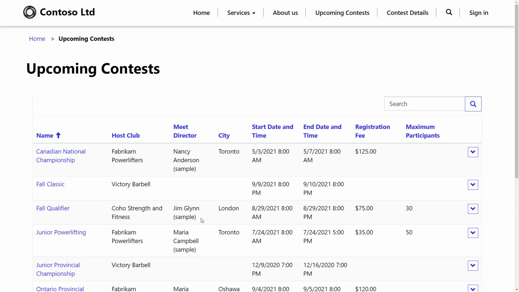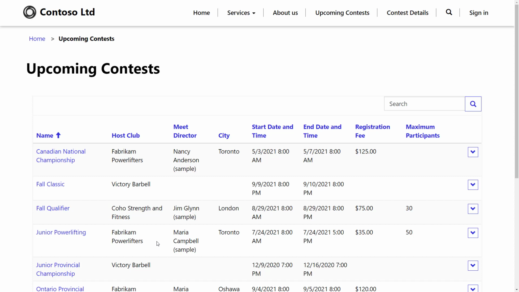I can use what's called entity permissions, which is probably going to be renamed to table permissions. So I can view based only on the currently logged in user. So maybe Jim can only see the meets that he's the meet director for. And this could be filtered. So security is another one of those big things that would probably take me about an hour to talk about.